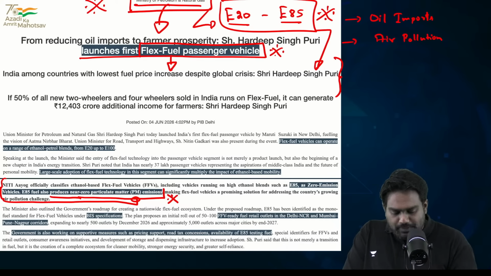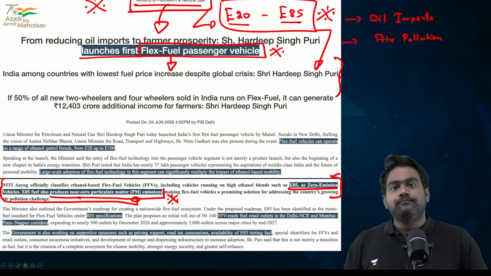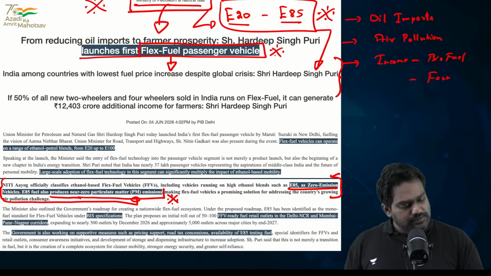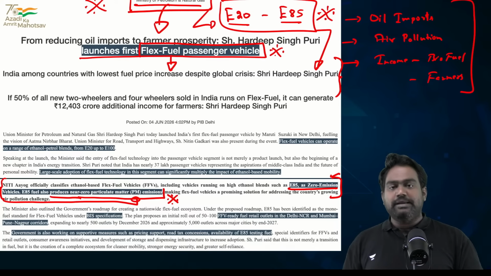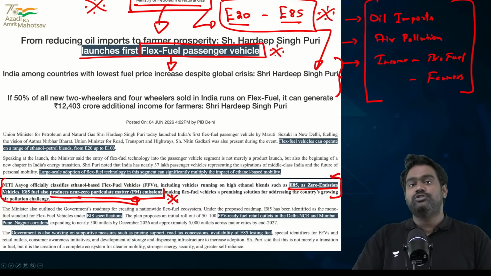It has near zero PM emissions that can bring very significant environmental improvement. And it will also generate income for biofuel industry, thus generating income for farmers, as the ethanol source mainly comes from agricultural feedstock, right? So it's like hitting three birds with one stone.